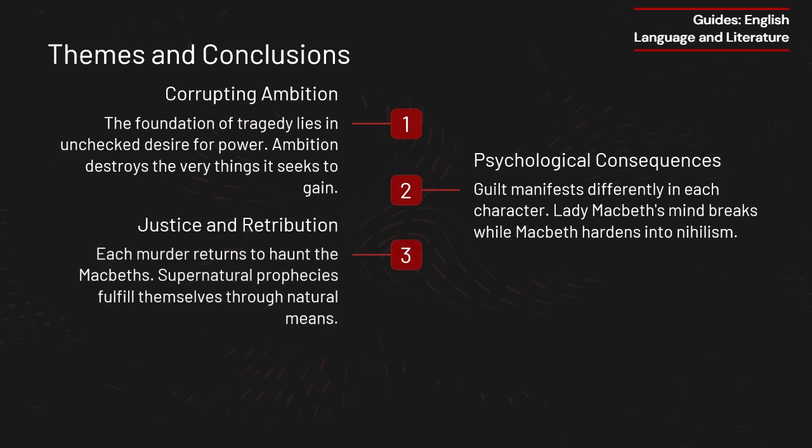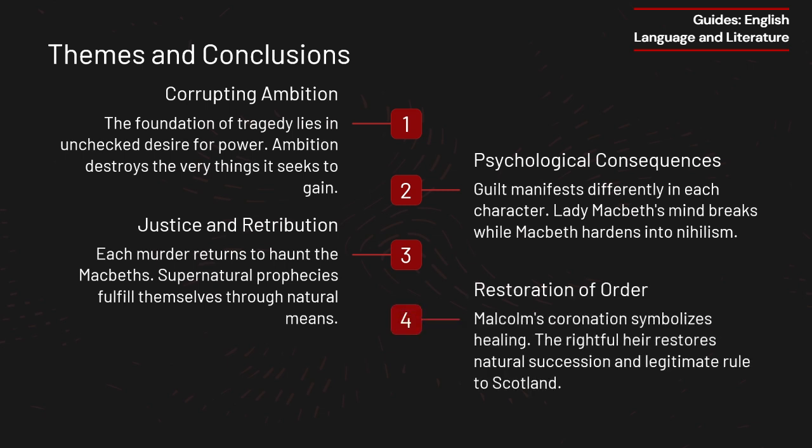Justice and retribution. The murders Macbeth committed come back to haunt him. Duncan's murder set off a chain reaction of violence, but in the end, justice prevails. The witches' prophecies are fulfilled, but not in the way Macbeth expected, proving that fate cannot be manipulated and actions always have consequences. Restoration of order. With Macbeth dead, Malcolm takes his rightful place as king, symbolizing the restoration of peace and natural order. Scotland, once bleeding under Macbeth's rule, can now begin to heal. The rightful line of succession is restored, showing that tyranny is temporary, but justice endures.